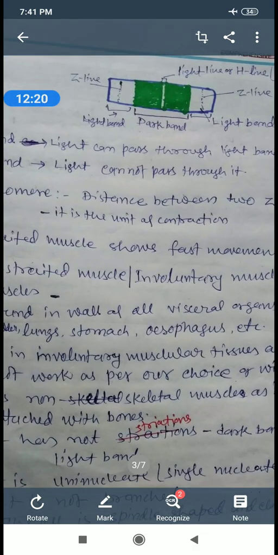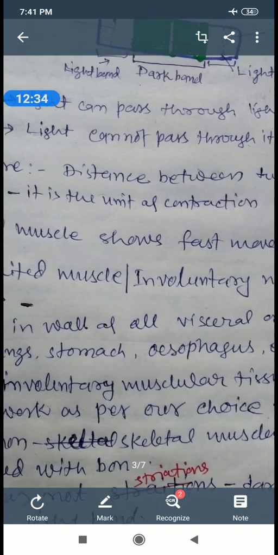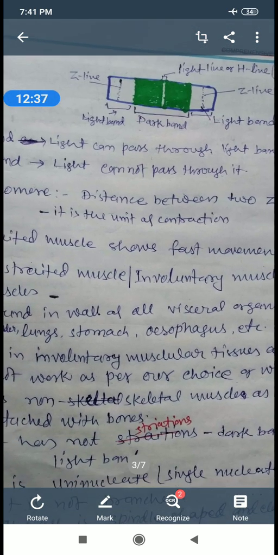Now we can see the magnified part of the muscle cells. This shows light band, dark band. In between two dark bands there is a light line or H line, that is called Hensen's line.